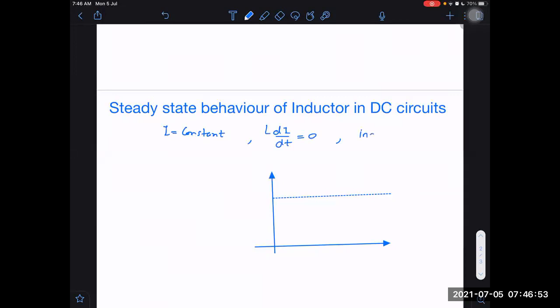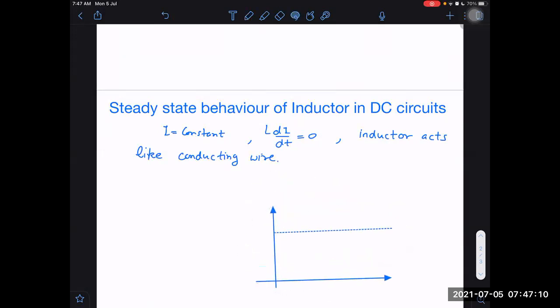So the inductor just acts like a conducting wire, like a short circuit, an ideal conducting wire without any internal resistance. If it is not an ideal inductor, then it will have some internal resistance.